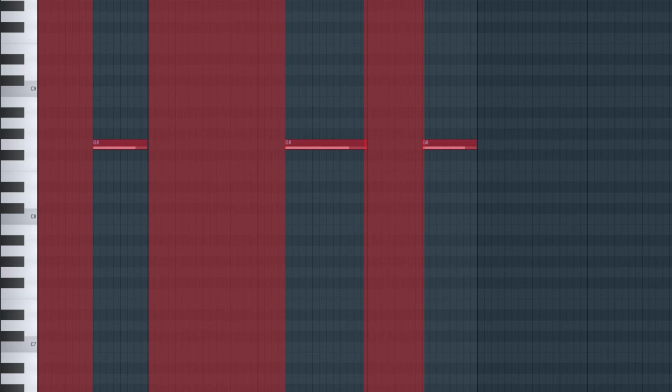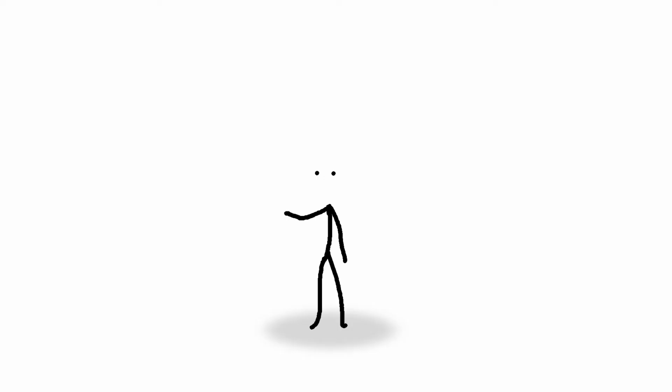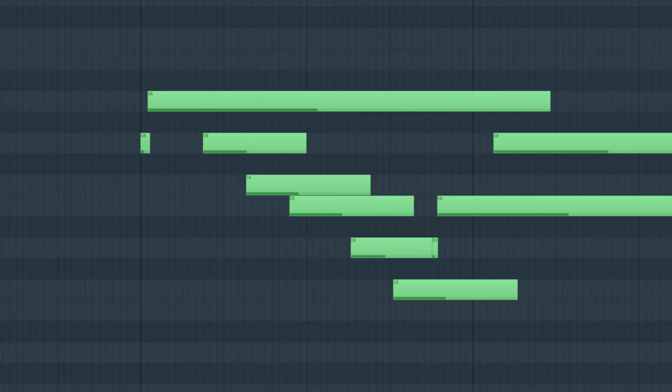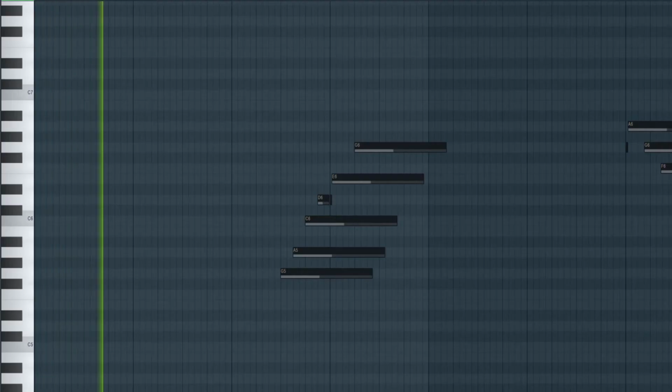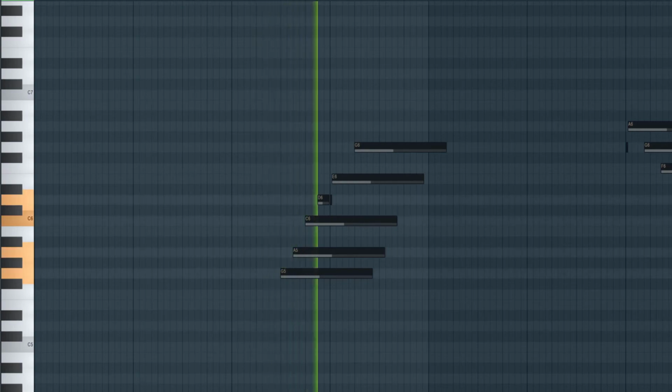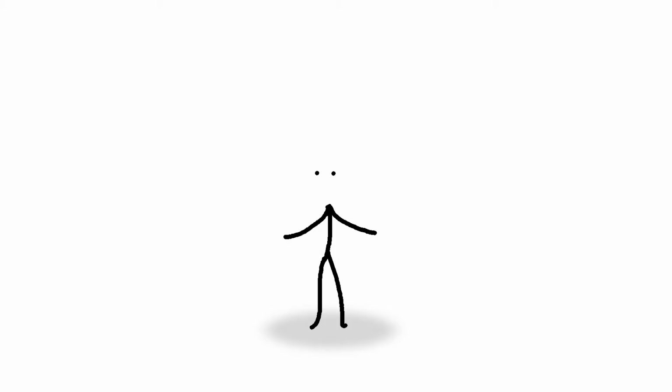Make a simple melody on these spaces and then shower it with embellishments. By this I mean little unnecessary notes that make the melody feel a little more complex, like this. These little notes that are only a third of a step long can make or break your melody, so definitely use them, but try to not overdo it. So far, this is what we have. Sounds good, but it's not quite there yet.